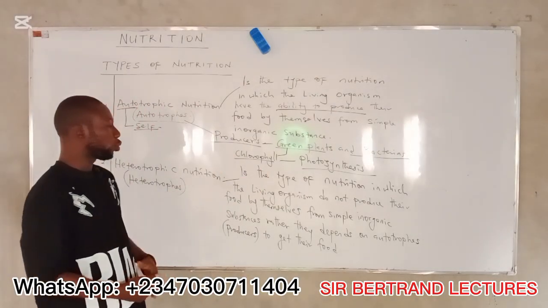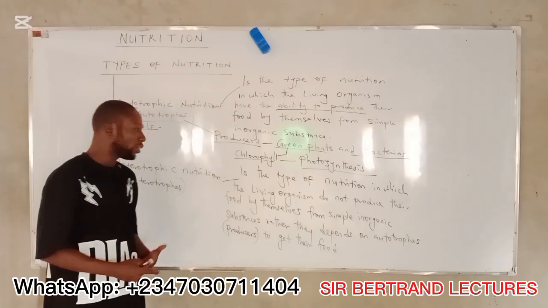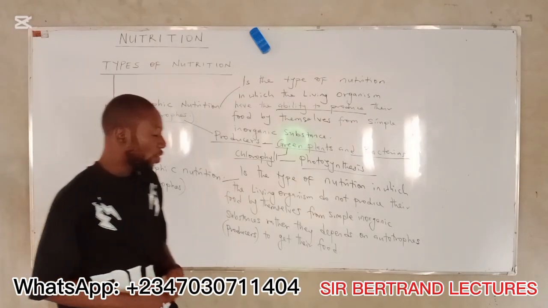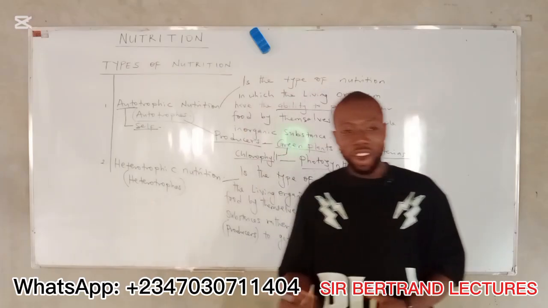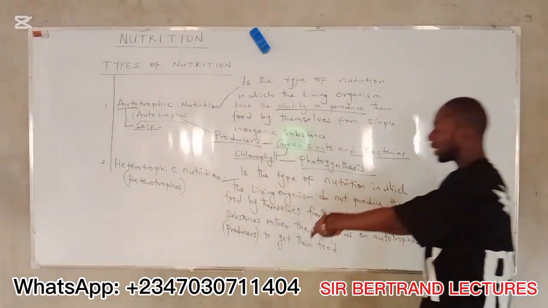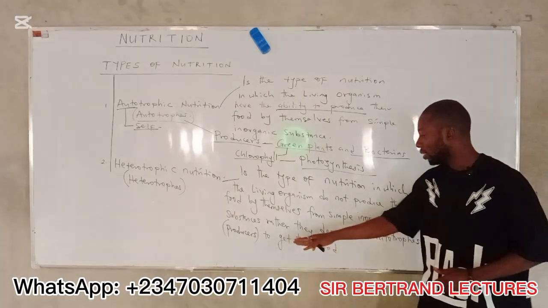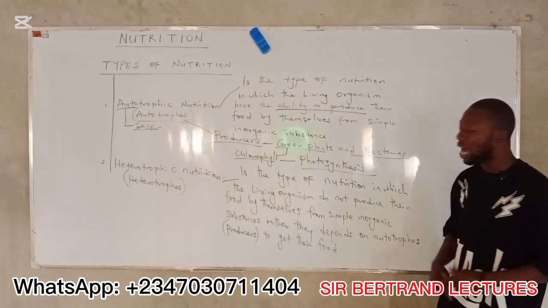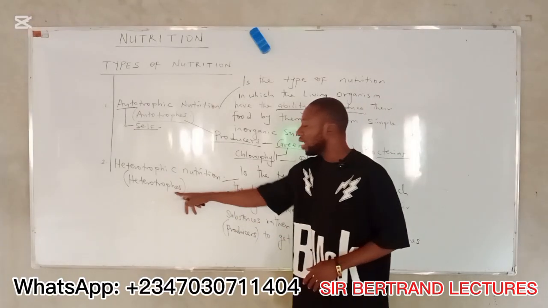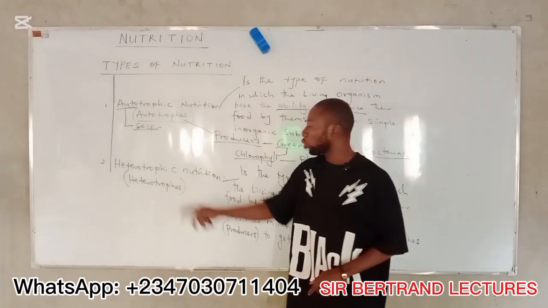It is the type of nutrition in which the living organisms do not have the ability to produce their food by themselves from simple inorganic substances. Rather, they depend on autotrophs, which I wrote in brackets to be producers, to get their food. And the organisms are known as heterotrophs. Do you understand? They are known as heterotrophs.